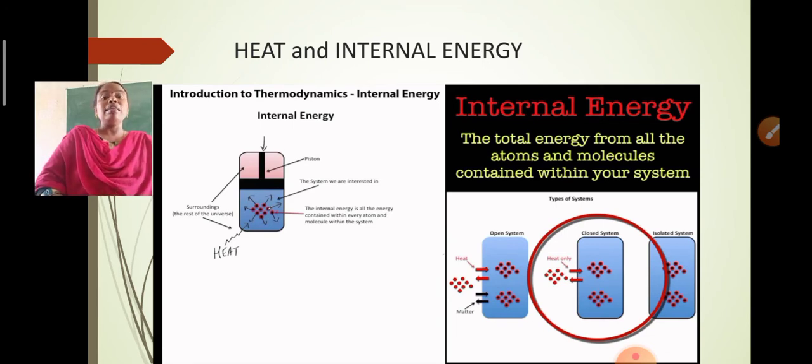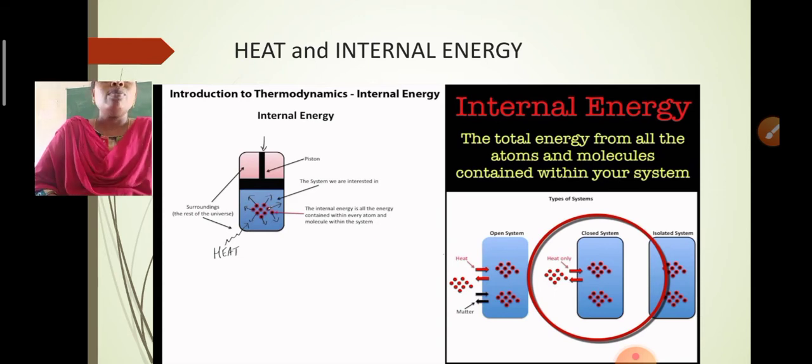Then there exists internal potential energy. The sum of this internal potential energy and the internal kinetic energy together constitute the internal energy of the system. So this internal energy of the system is defined as the total energy from all the atoms and molecules contained within your system.